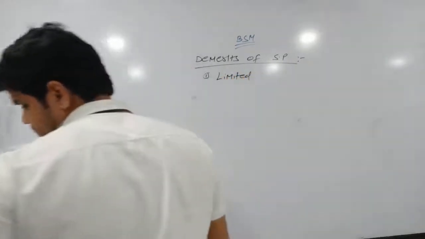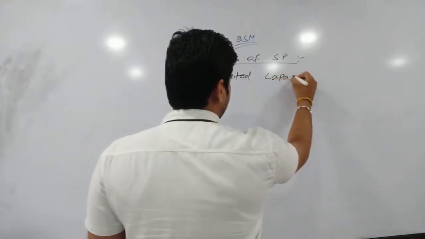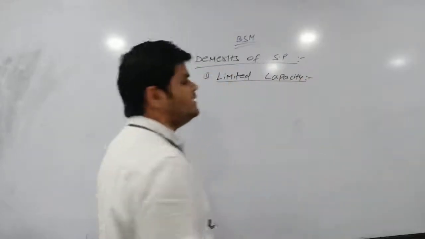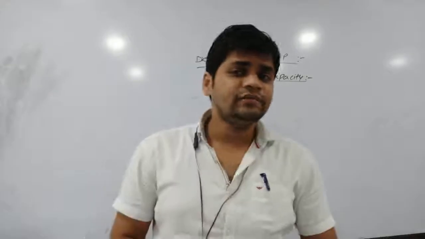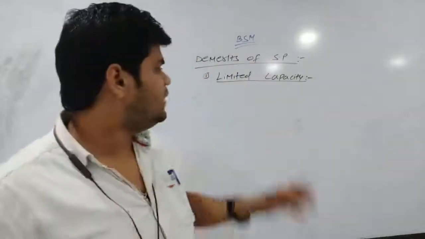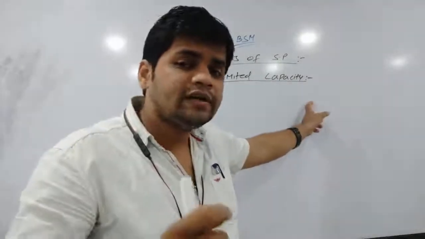limited capacity. So here the point says that in case of sole tradership, there is a limited capacity of the owner. Why does this point say that there is a limited capacity? Limited capacity of the owner, or the capacity of the sole trader is limited.